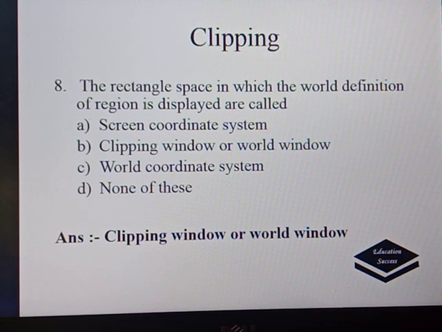The next question: the rectangular space in which the world definition of region is displayed is called screen coordinate system, clipping window or world window, none of these. It is a very simple question. The answer is clipping window or world window. It is nothing but the rectangular area in which the world definition of region is displayed.